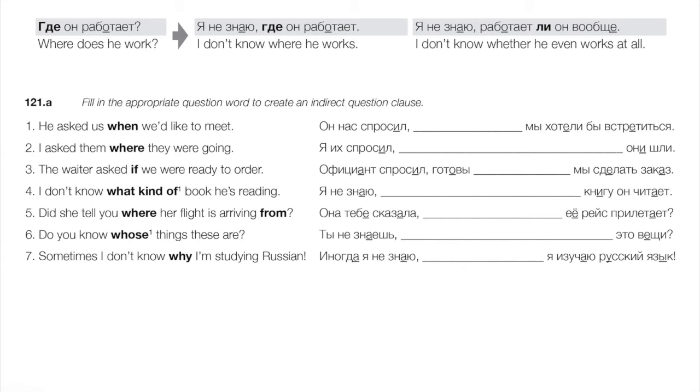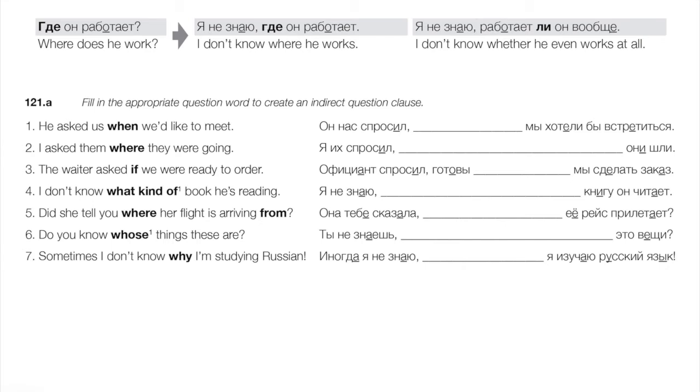But here we see that книгу is in the accusative. He is reading what kind of book, accusative. So the answer is я не знаю, какую книгу он читает. Again, какой is a question word, but it declines just like any hard adjective.